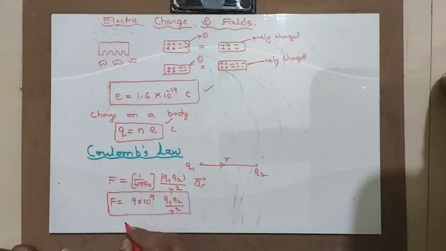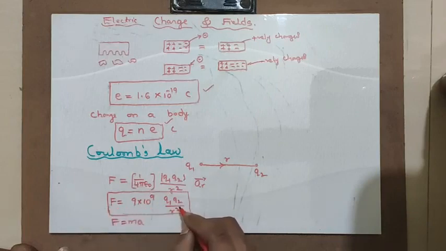Similarly, Coulomb's law can take some diversions, like force is equal to mass into acceleration, isn't it? Hence sometimes some problems may come from this direction also. You may be given the mass of the electron and acceleration, and find the force, or sometimes you have to find the force and then find the mass, etc. But fundamentally, try to understand that Coulomb's law, force is equal to 9 into 10 raised to 9 multiplied by Q1 Q2 divided by R square. This is the formula which you can apply in solving numerical examples.